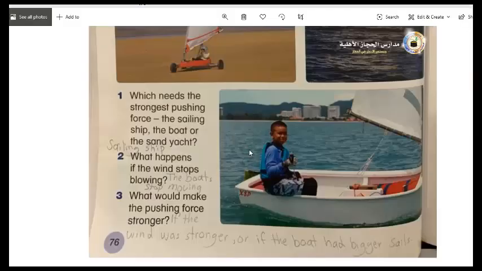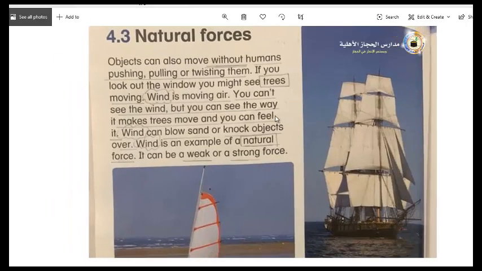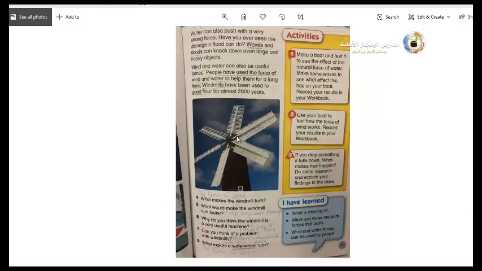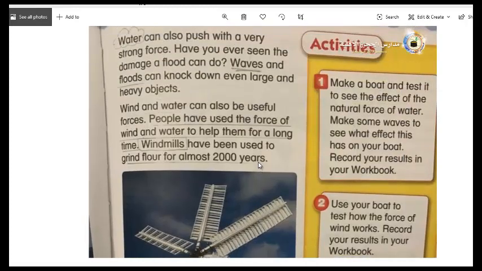Now, we talked about the wind. We have finished the wind. Now let's talk about another natural force, which is the water. Water can also push with a very strong force. Have you ever seen the damage a flood can do? Waves and floods can knock down even large and heavy objects like the wind. If the wind is strong, it can damage, and also the water can damage and knock down every object.